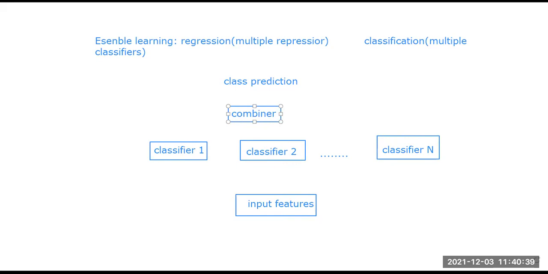So the input classifiers first address the input. This is a particular scenario. Then all the things will be combined here, and then the class will be predicted. So this is the ensemble learning view, the basic view of ensemble learning.